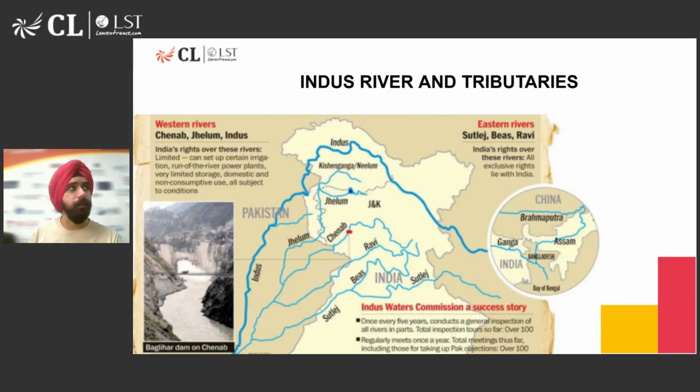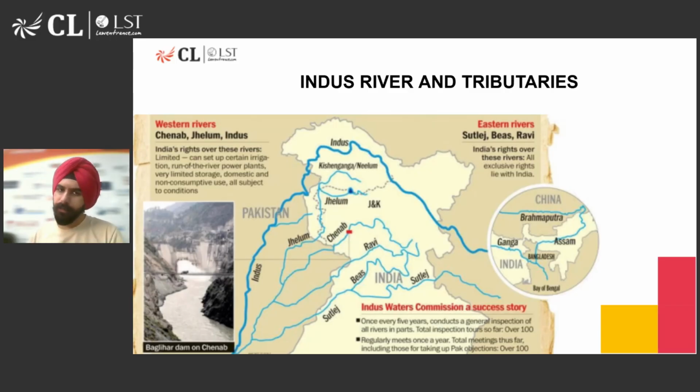Now, when you look at the Chenab River, it originates from the confluence of two rivers in Himachal Pradesh, India, the Chandra River and the Bhaga River. So, Chandra and Bhaga together meet at a place, and they originate the Chenab River, which again flows through the Jammu region and through J&K, goes into Pakistan through the Akhnur sector, and then eventually merges with the Jhelum River and then eventually the Indus River in Pakistan.